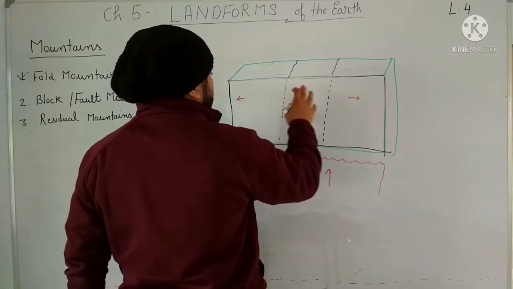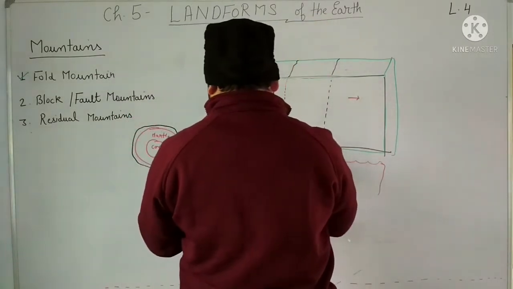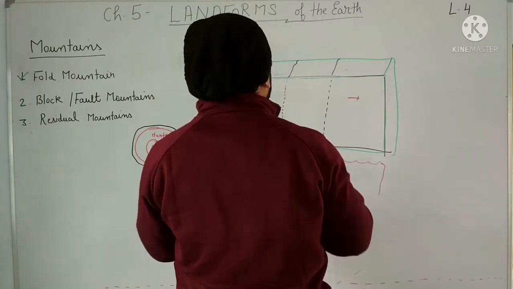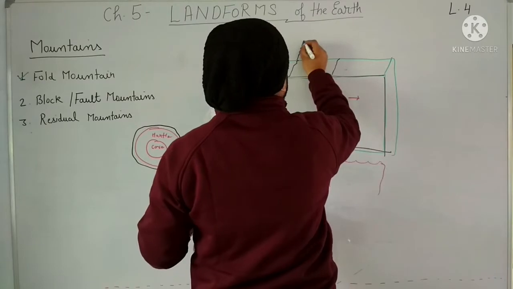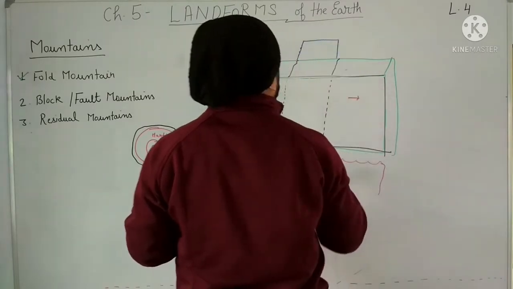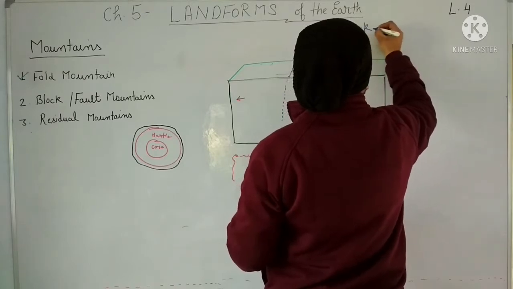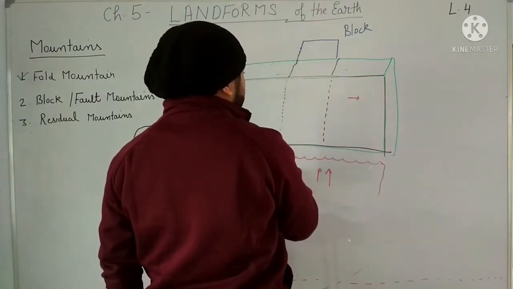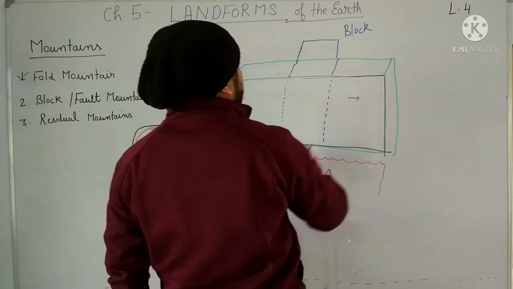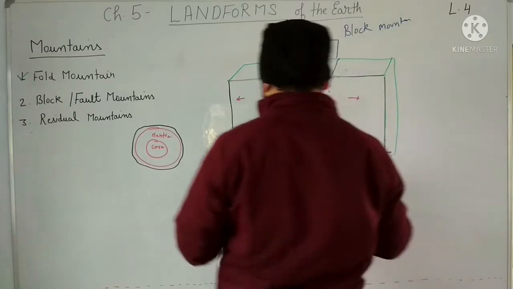So what will happen? Either this block may be raised. If this block is getting raised, it will become like this. So it will now be called a block mountain. It is uplifted by the pressure from inside the earth, and it is called a block mountain. Clear?